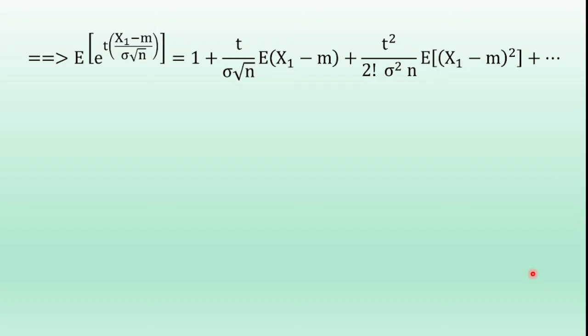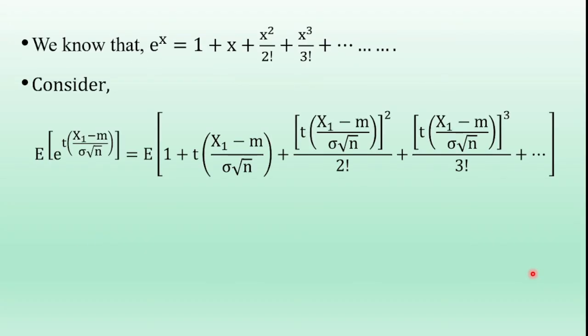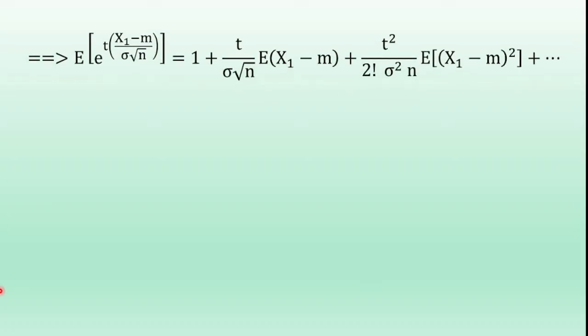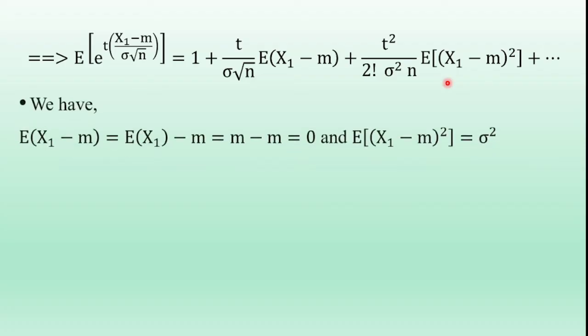Applying the expectation into each term, using the property of expectation that the expectation of a sum of random variables is equal to the sum of their individual expectations, we get the expectation of e^(t into (x1 minus m) by sigma root n) equal to 1 plus t by sigma root n into expectation of (x1 minus m) plus t square by 2 factorial sigma square n into expectation of (x1 minus m) whole square plus and so on.